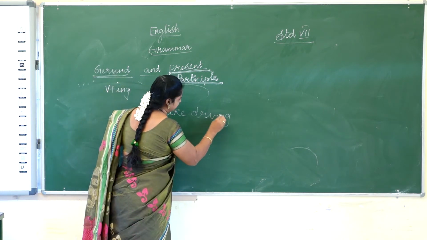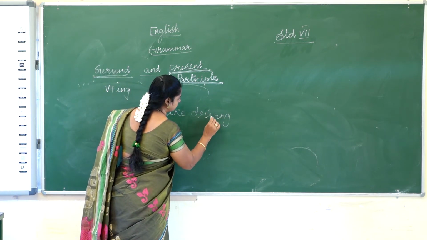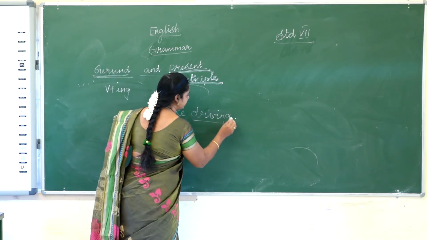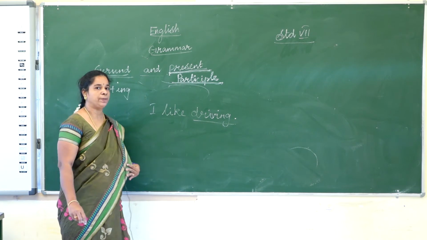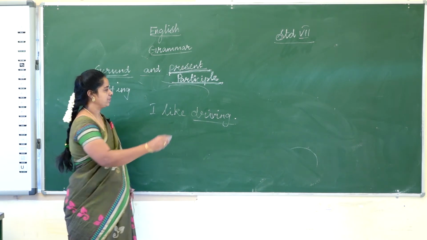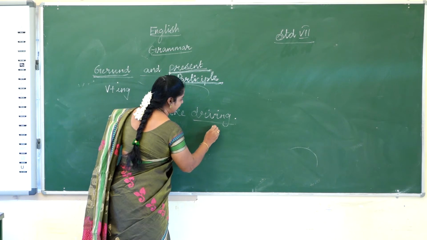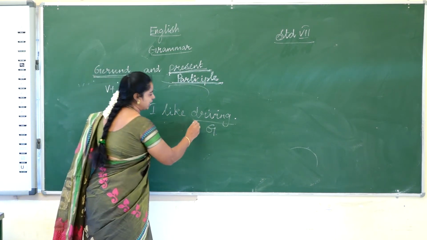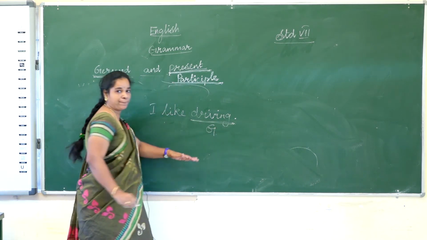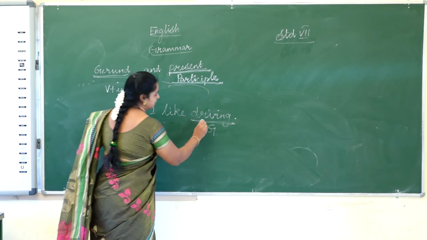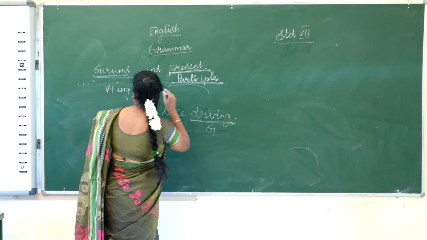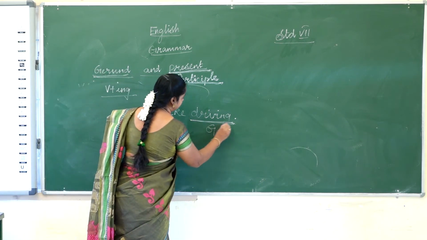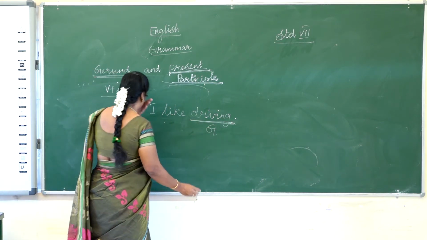Okay. Shall we see some exercise? I like driving. So is driving gerund or present participle? The driving is gerund. How? You can ask the question, what do you like? I like driving. So the action is not happening here. So when the ing form acts as a subject or object, we can say that is gerund. So I like driving is gerund.